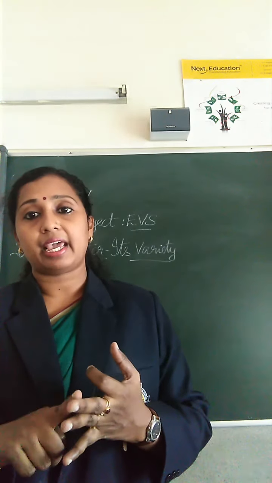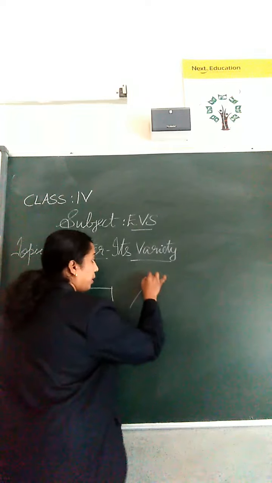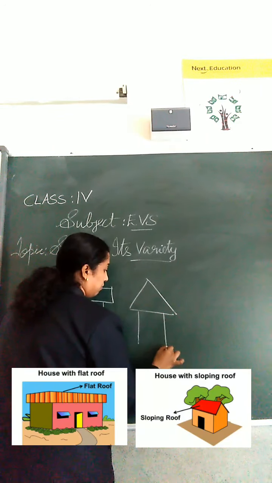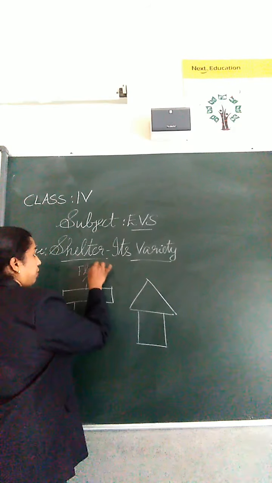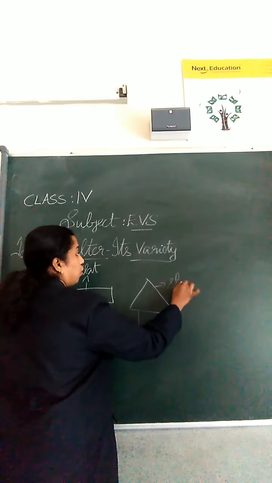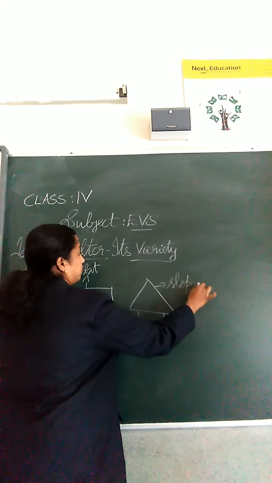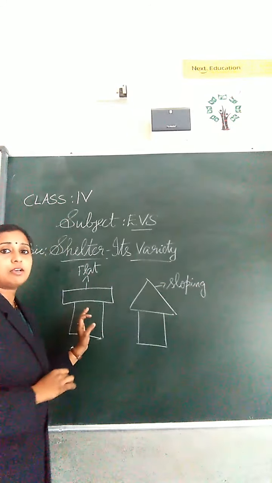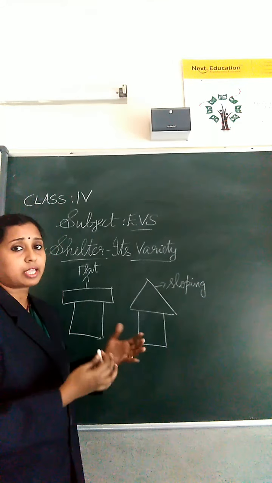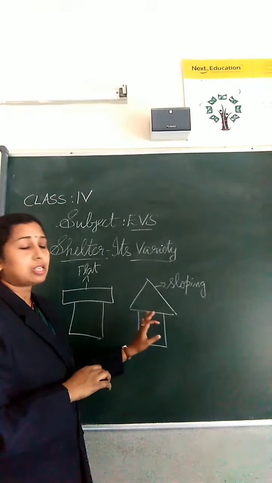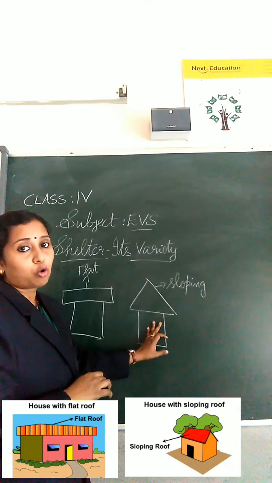Some houses can be seen with flat roofs and some houses can be seen with sloping roofs. This is the flat roof and this is the sloping roof.